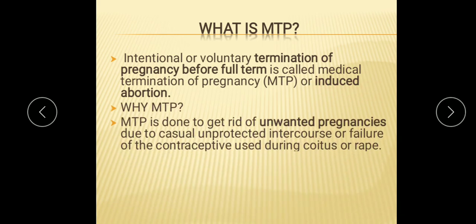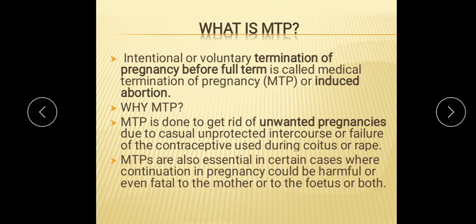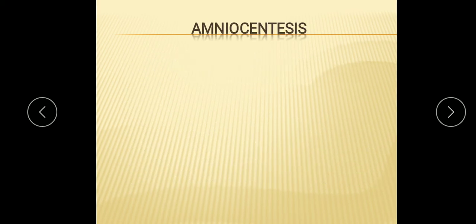The reason, as I already explained, is to get rid of unwanted pregnancies due to casual unprotected intercourse or failure of the contraceptive used during coitus. MTPs are also essential in certain cases where continuation of a pregnancy could be harmful or even fatal to the mother or the fetus, or may be harmful for both. But it is illegal to perform MTP after determining the sex of the child, as the government of India has banned sex determination.